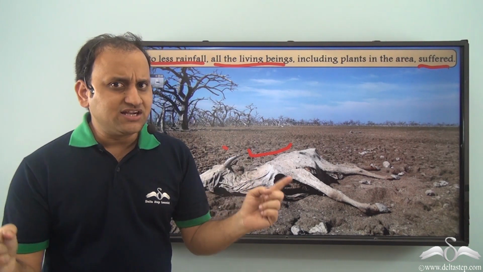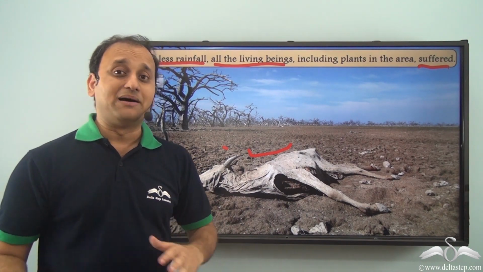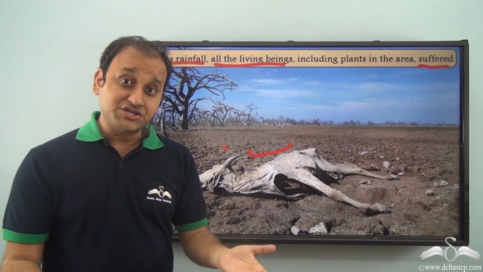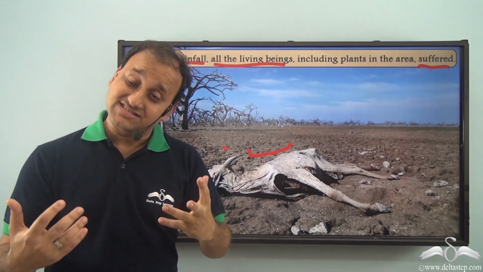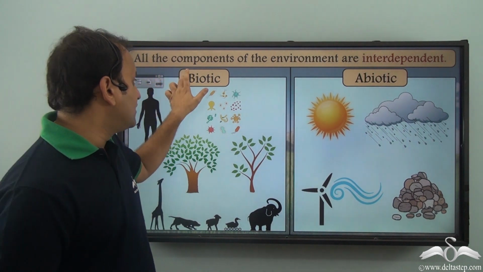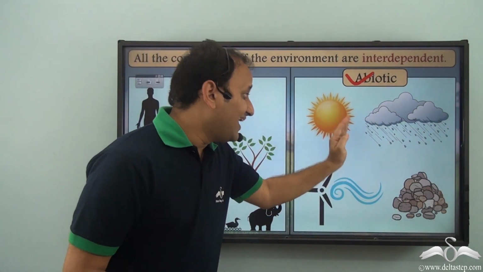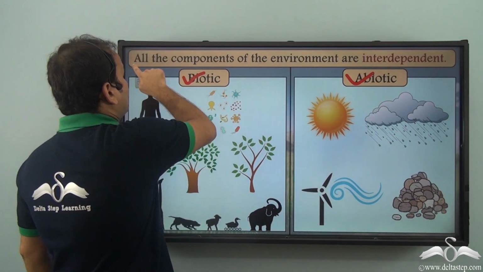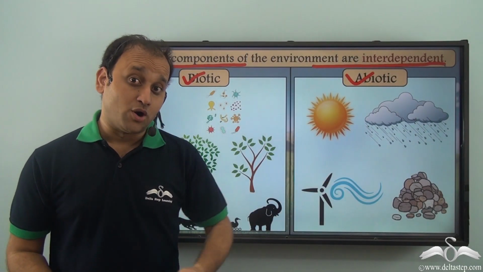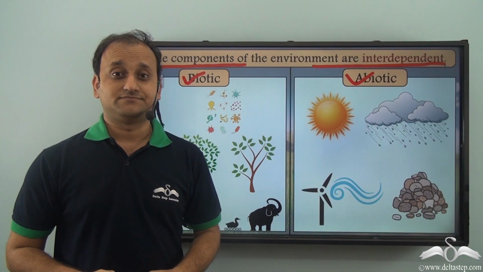So you see, all the different components of the environment are interdependent, whether they are biotic or abiotic. And because of this interdependence, a system is created through which all of the different beings of the environment can survive. So when we talk about biotic and abiotic components of the environment, they are all interdependent. All the components of the environment are interdependent, and effect on one component will gradually have effect on all the other components of the environment.